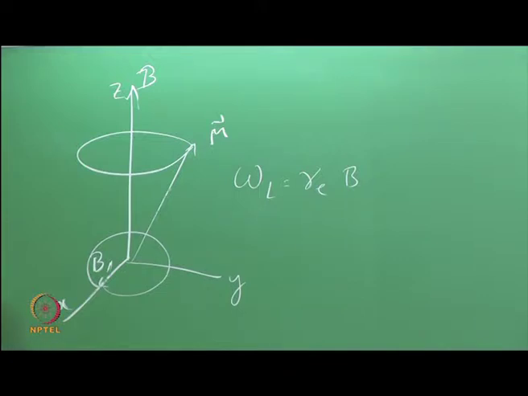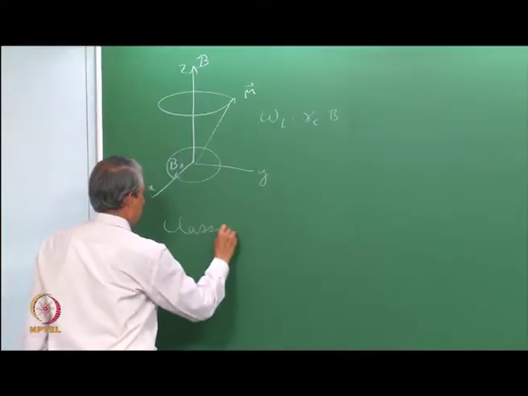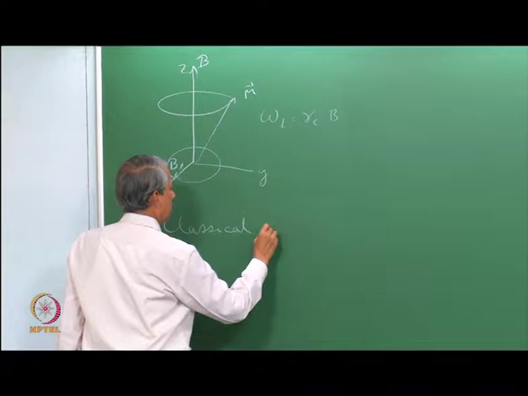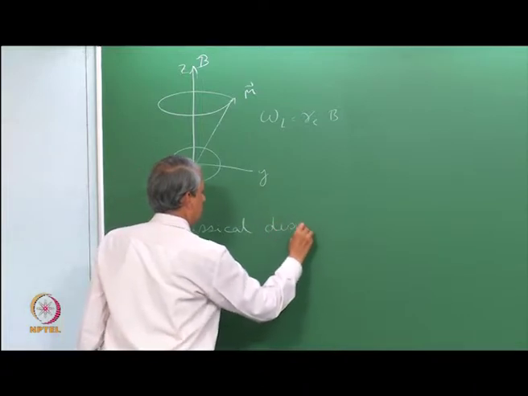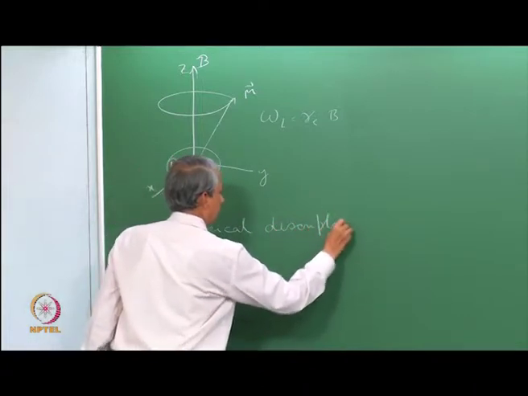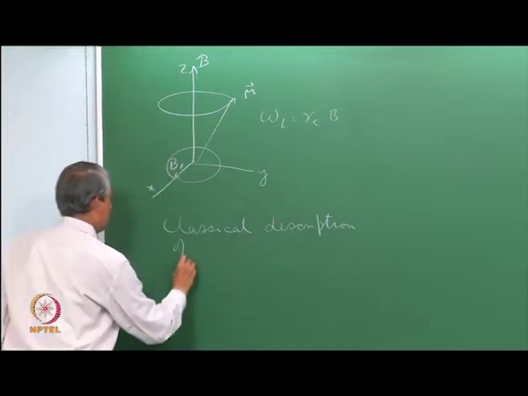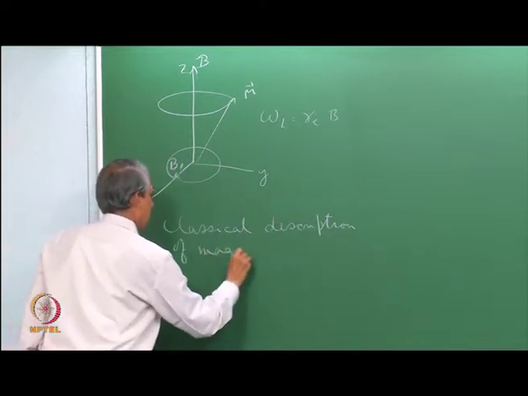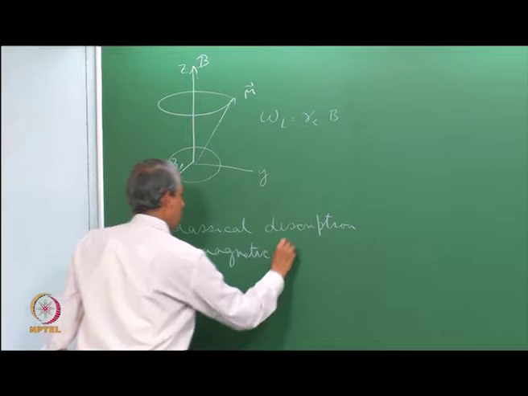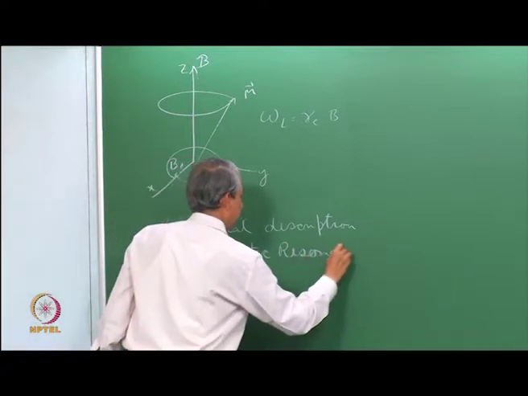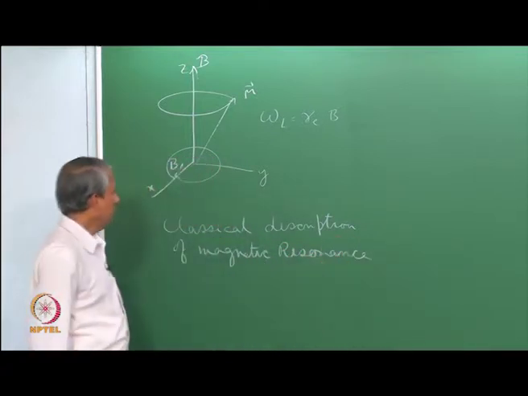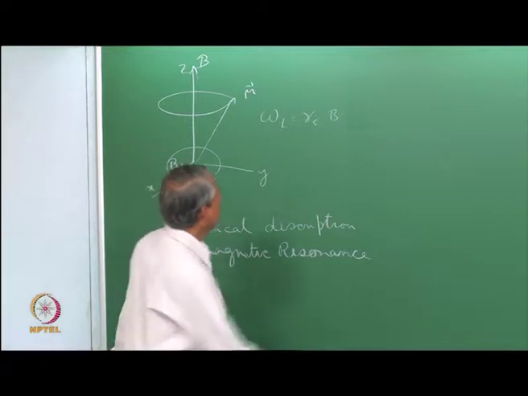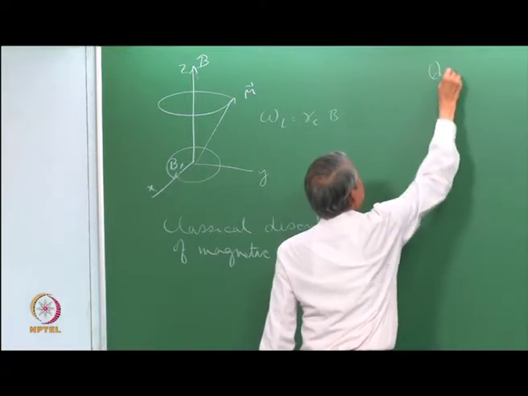So, this is the classical description of magnetic resonance. Today we will see what happens quantum mechanically.